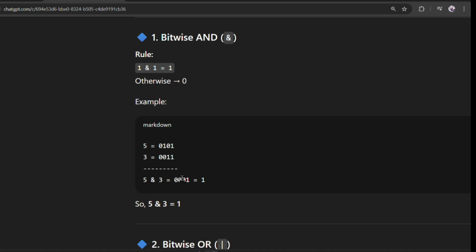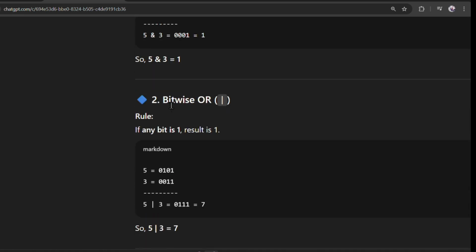So the entire thing will be 0, and only 1 and 1 will be 1. Okay, so this is about the AND operation. And similar to the logical operator OR, if at least any bit is 1, the result is 1. So if at least any bit is true, the entire output will be true in the logical operator. Same like that, if any bit is 1, the output is 1.